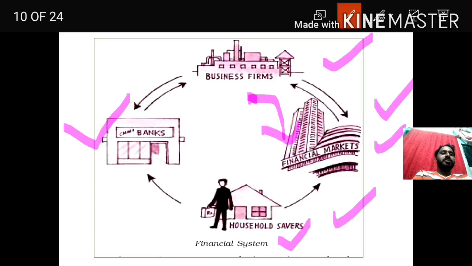Here we need to understand that the investors get the dividend quarterly or yearly based on the norms of the company for their investment. Children, hope you are following me. Now let us go to the next slide.